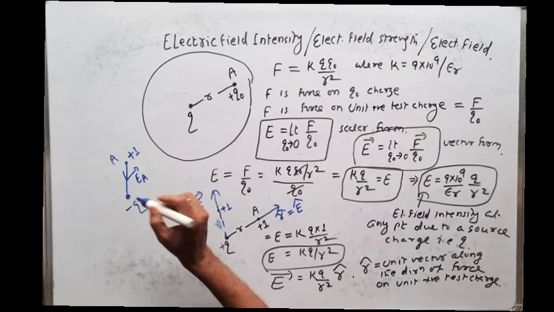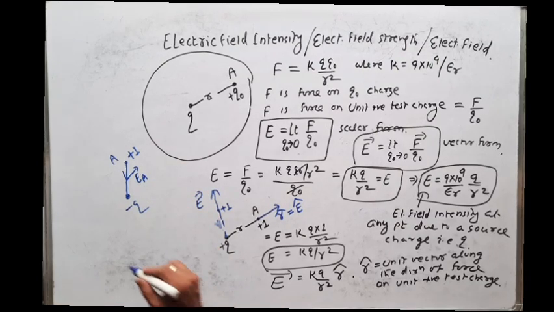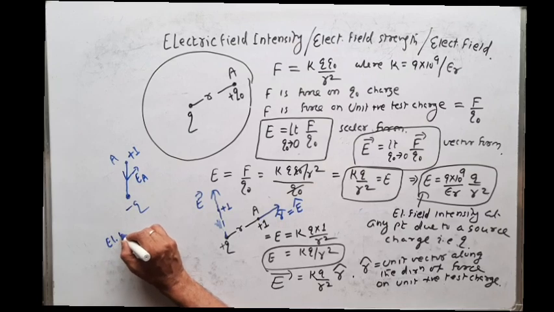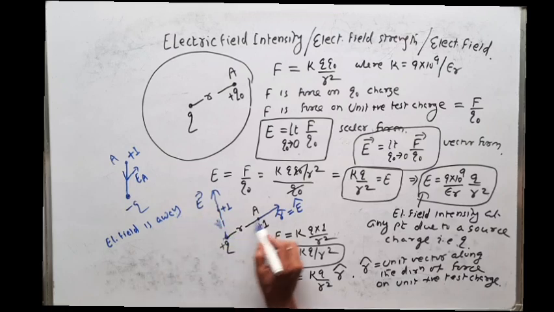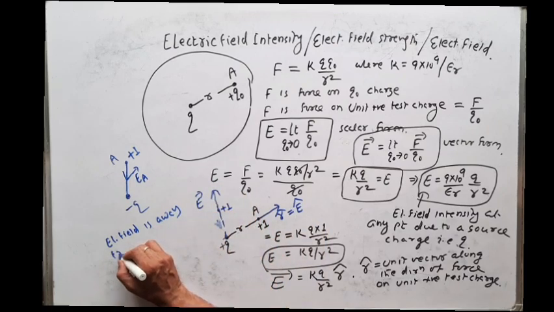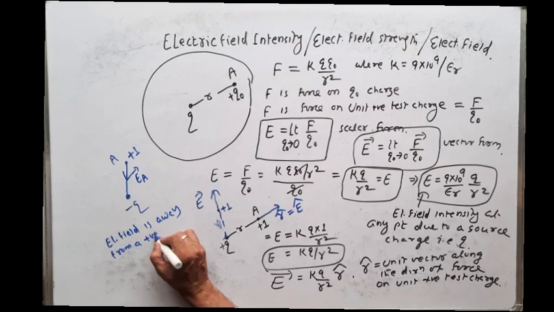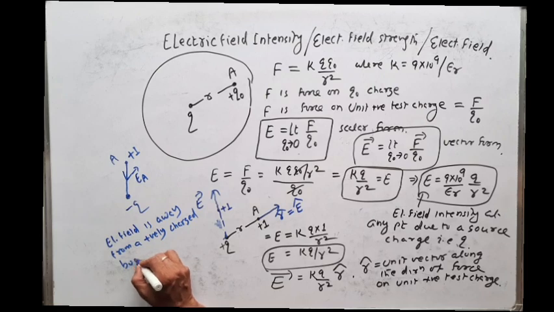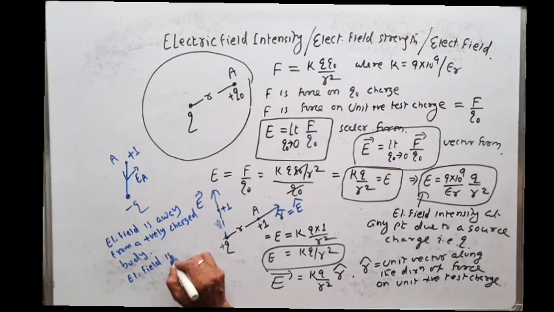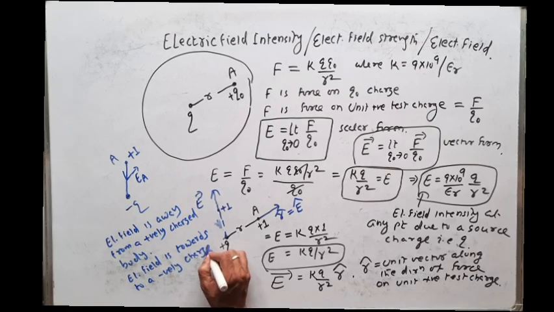A point. So in general, we can write electric field is away from a positively charged body, and electric field is towards a negatively charged body.